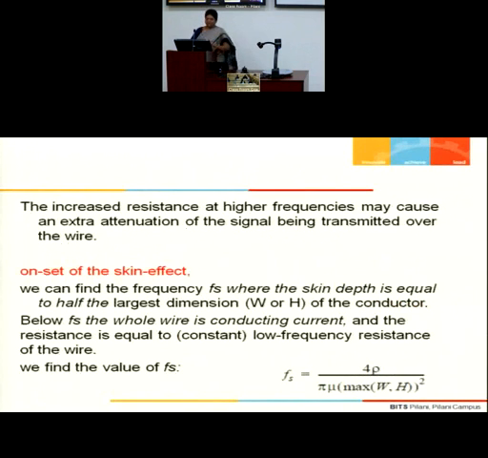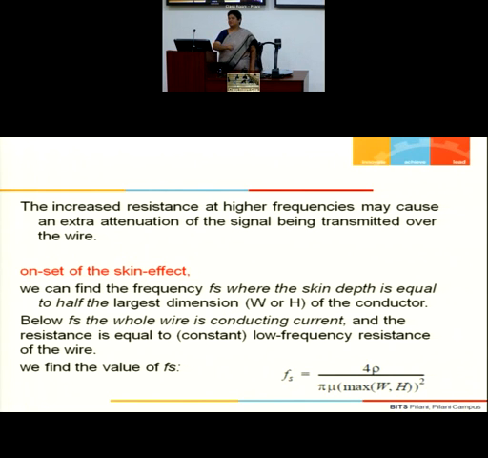So at what frequency do we assume that the skin effect has taken place? There is a very clearly written definition of the onset of the skin effect, where the skin depth is equal to half the largest dimension of the conductor.